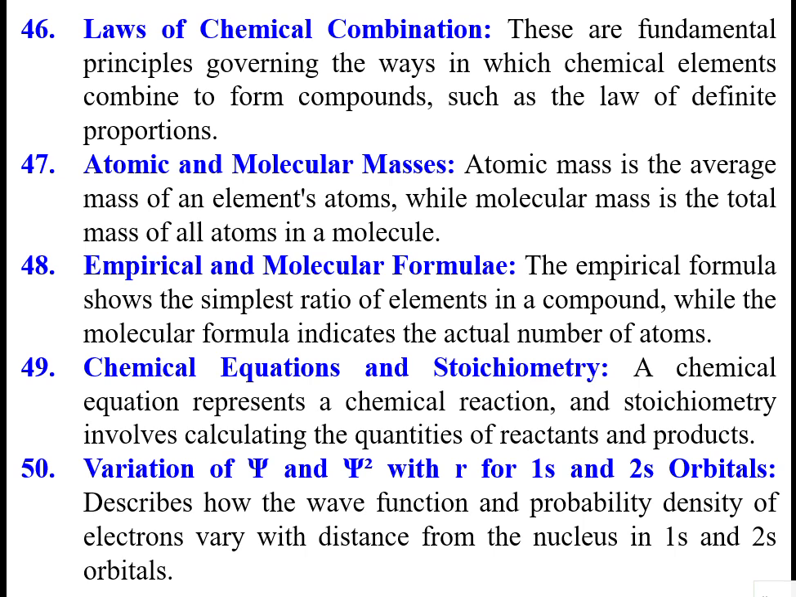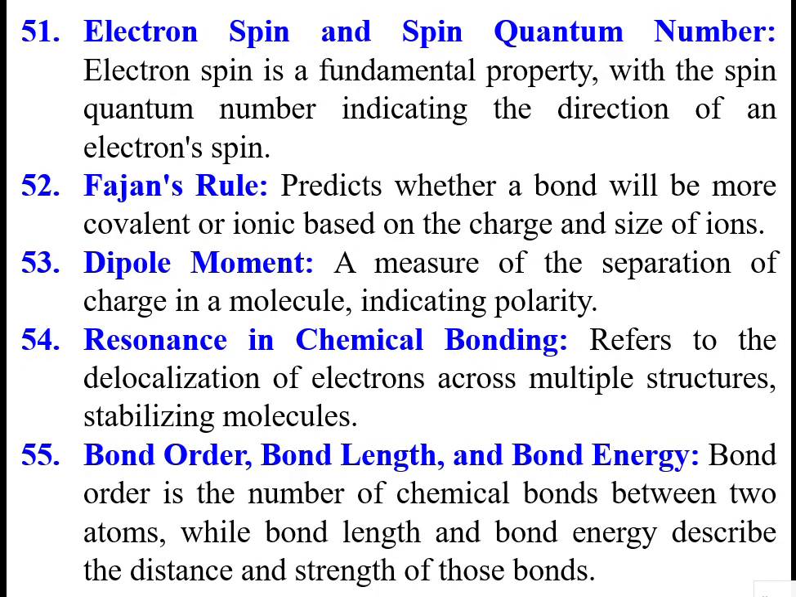So the wave function, how is that wave related with the radius for the 1s orbital, the 2s orbital, or various orbitals? There are equations in terms of r. These describe how the wave function and probability density of electrons vary with distance from the nucleus, for 1s, 2s and so on. Psi is the wave function, psi square is the probability density function.